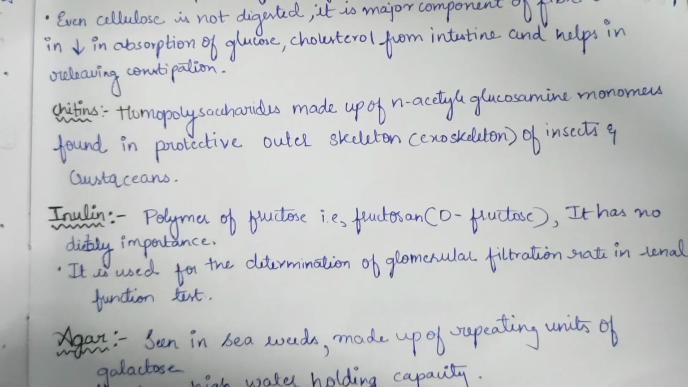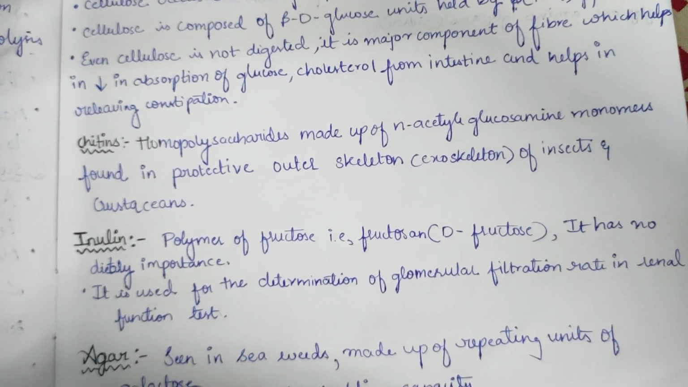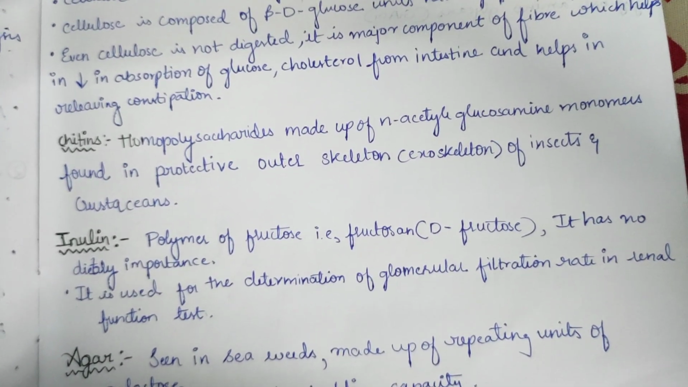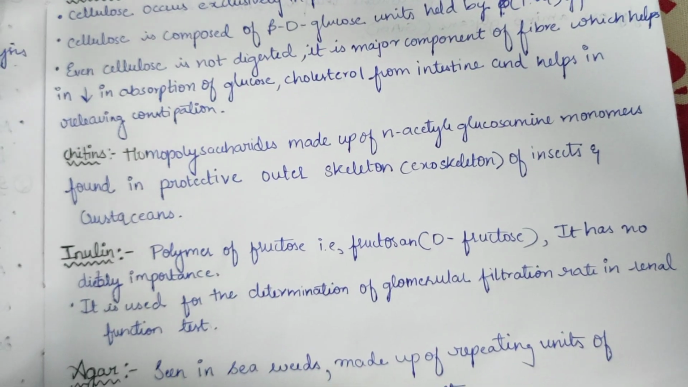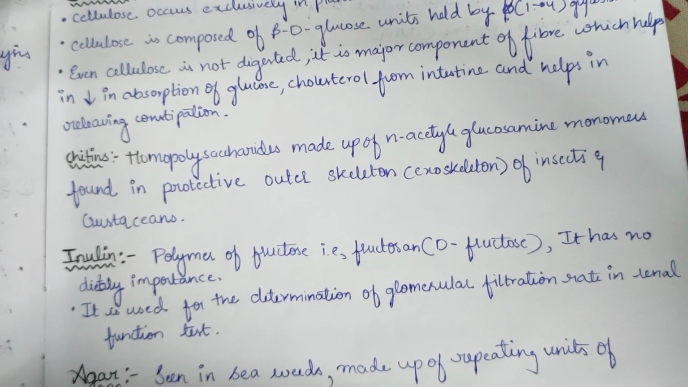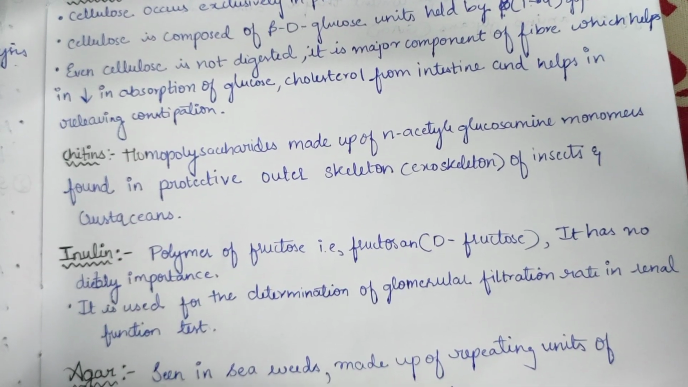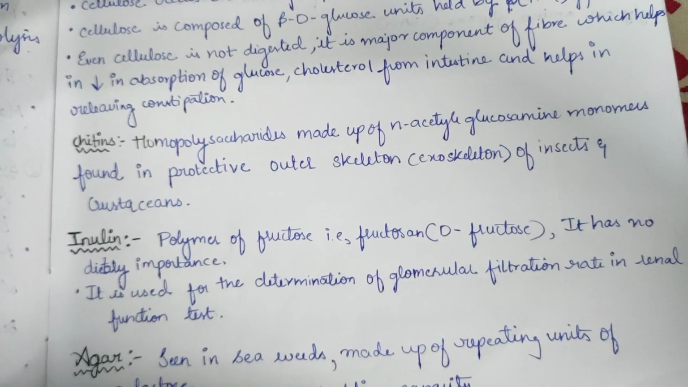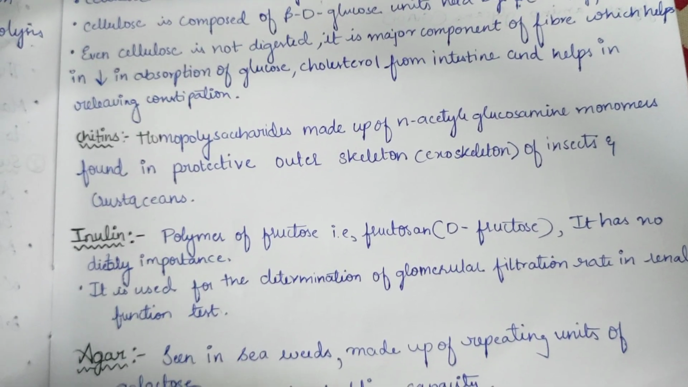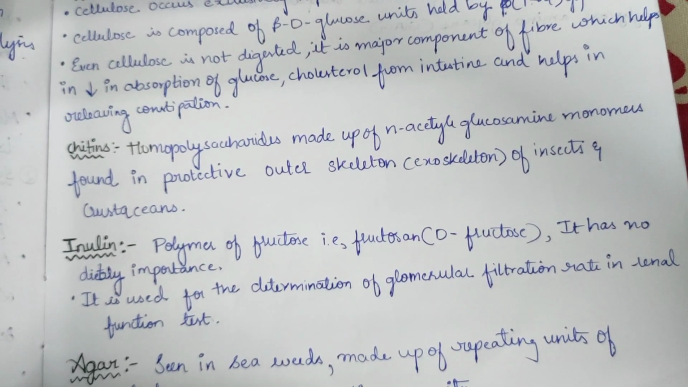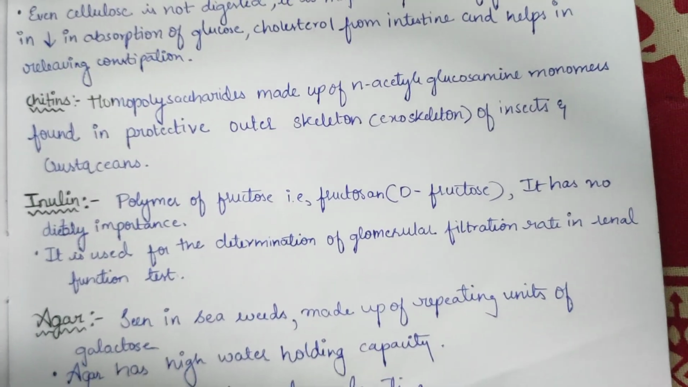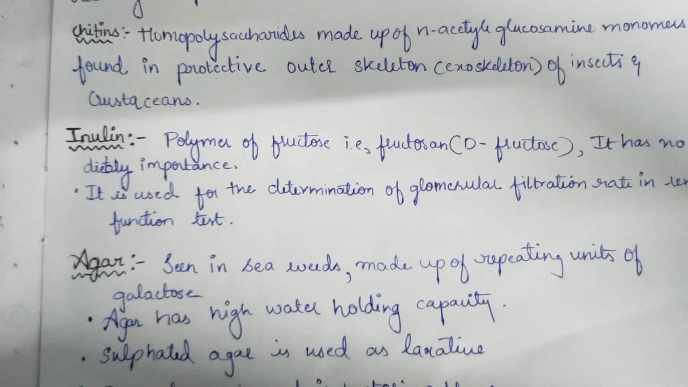They have chitin. Now inulin, the polymer of D-fructose. It has no dietary importance. It is used for determination of glomerular filtration rate in renal function tests. It is only used in that way, but it has no other function.